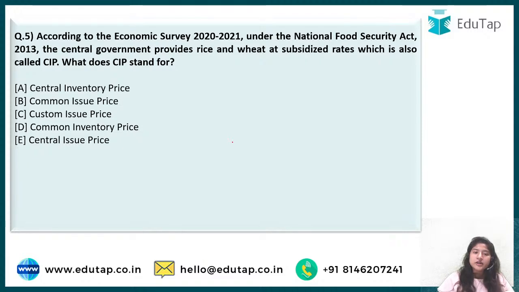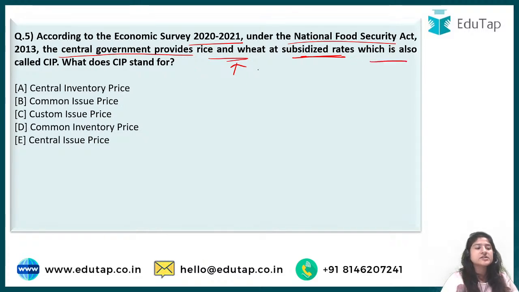Next, according to the economic survey, one more question from this. Under the National Food Security Act, the central government provides rice and wheat at subsidized rate. Okay, so we know the government gives subsidies for rice and wheat, which is also called CIP. So this particular measure in which the government provides subsidy for rice and wheat is called CIP. You have to tell what is the full form of this CIP, all right?